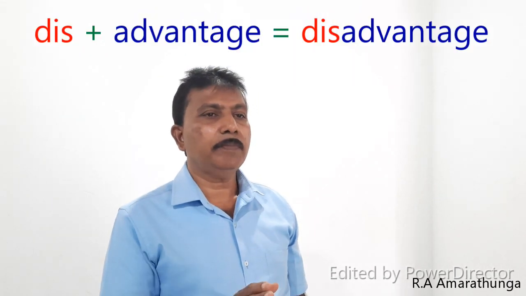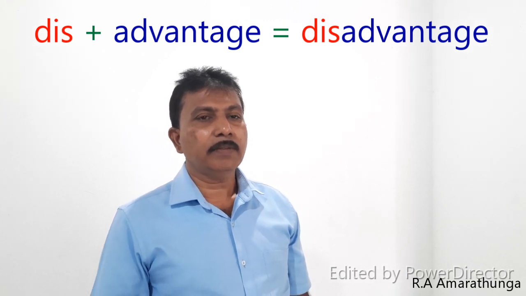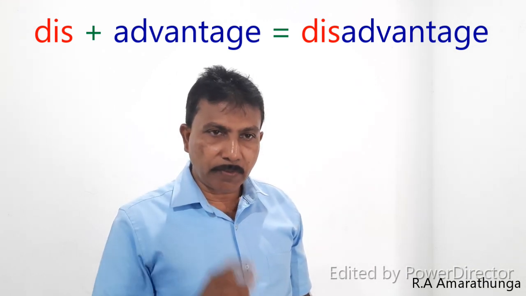Then look at the next word advantage. We add prefix dis before the word advantage. Then we form a new word disadvantage.